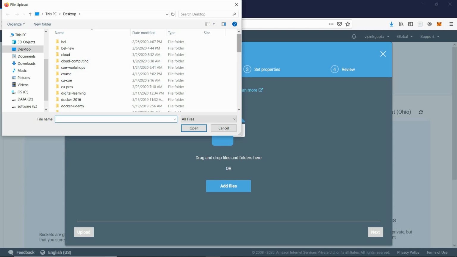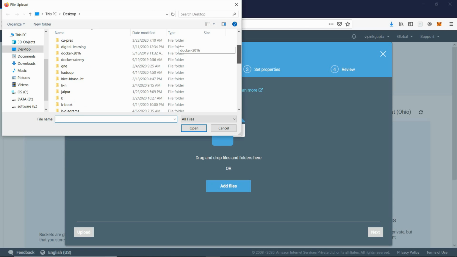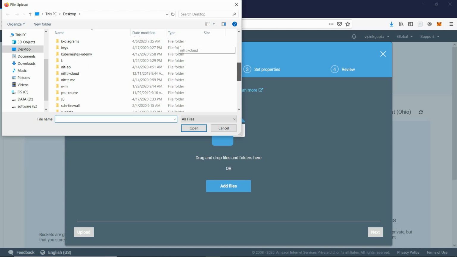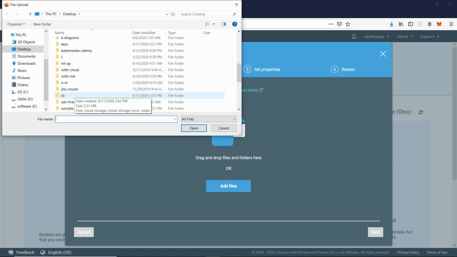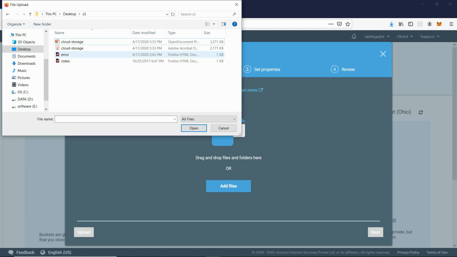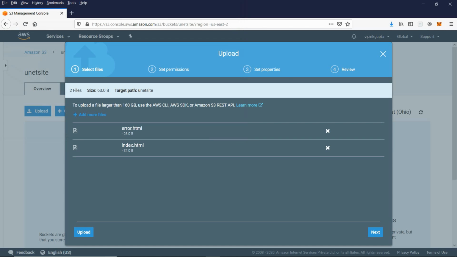In my case, I have certain files available. I put them in an S3 directory. I've got 2 files with me. Purposefully, I have kept the name of one file as index and another as error. So I will say upload.